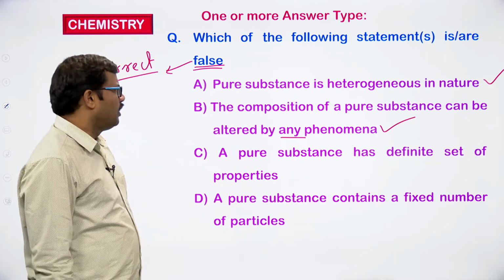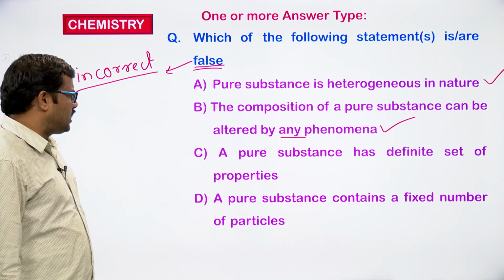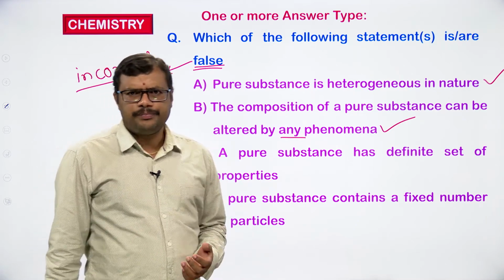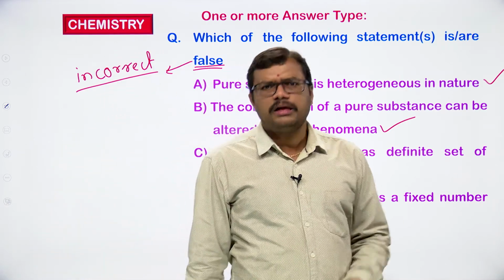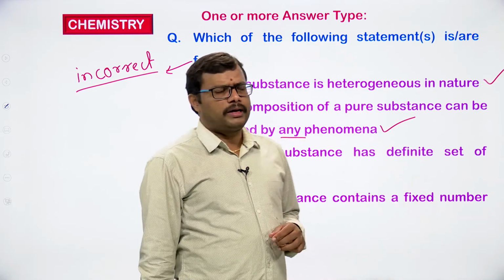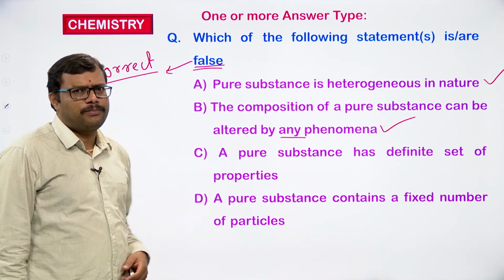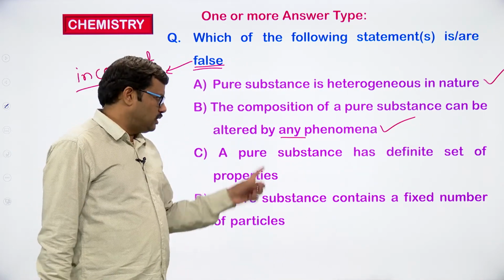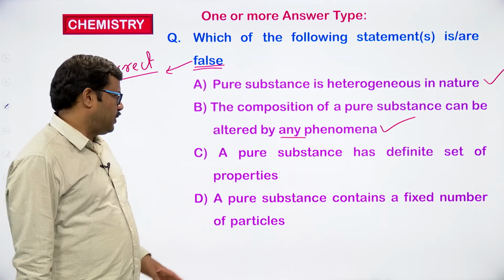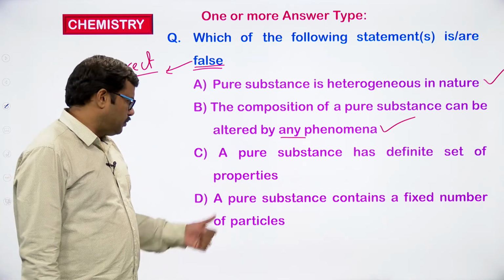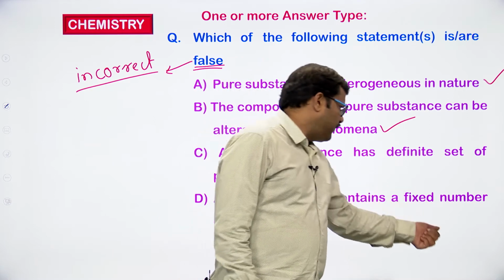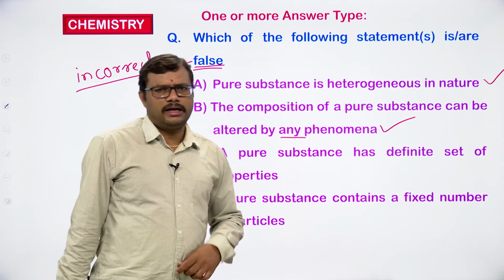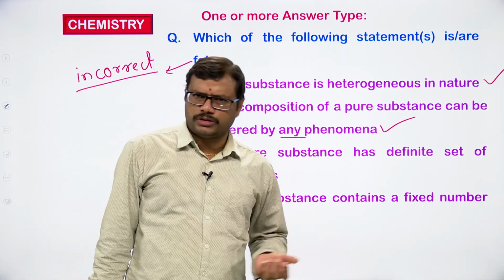A pure substance has a definite set of properties. Yes, a pure substance is homogeneous in nature, so it will exhibit a definite, fixed set of properties. So this is a correct statement, not a wrong statement. Option D: a pure substance contains a fixed number of particles. Yes, a pure substance always contains, for example, if you take a compound, it is a pure substance.